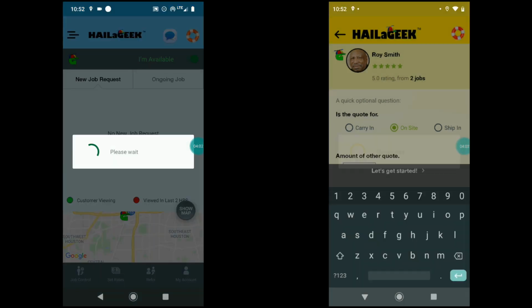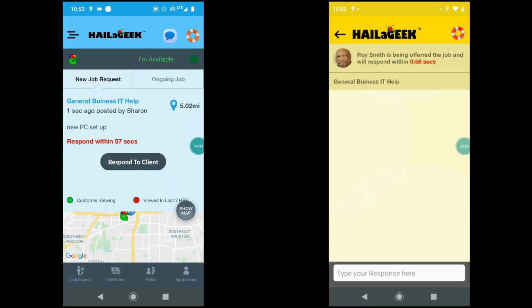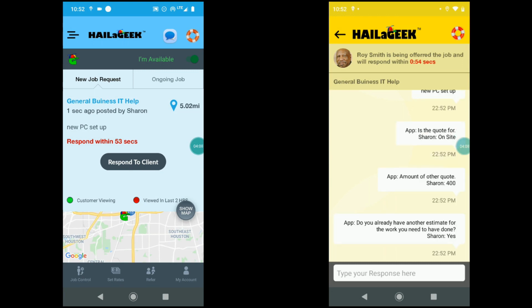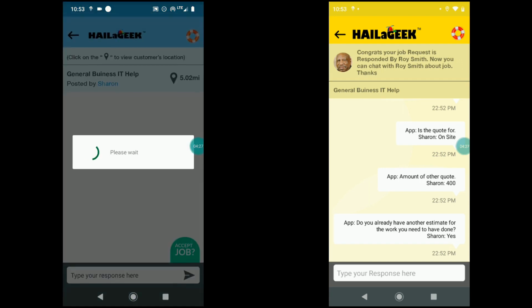So when they do that, the Geek app is going to spring to life and let the geek know that they have a new job request that they need to respond to within 60 seconds. Notice it's already counting down on both the Geek app and the customer app. So it's letting the customer know we're expecting an answer from this geek within this time frame. And so now the geek is actually going to click Respond to Client on their app.